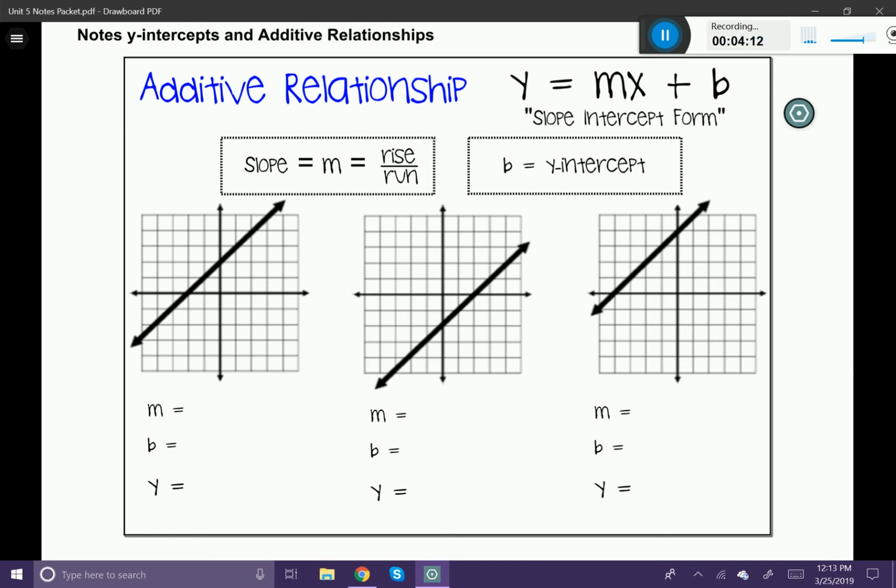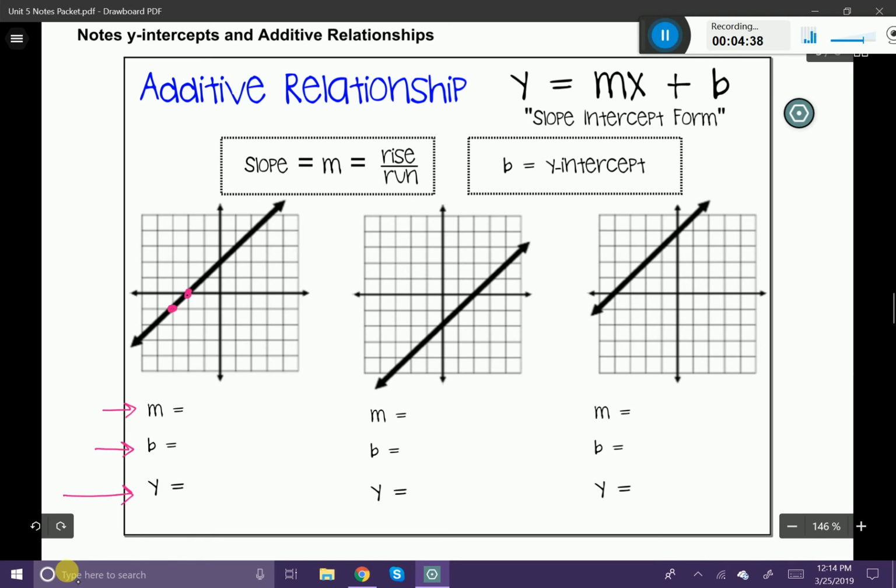Okay, let's look at the first example. I want to figure out my slope, which is m, my y-intercept, which is b, and then my equation for my additive relationship. Remember, the m always uses 2 coordinates that you know. So let's use this coordinate right here and this coordinate right here.